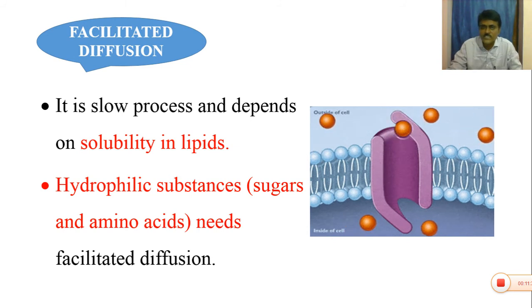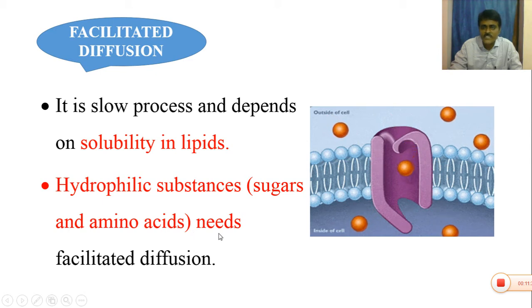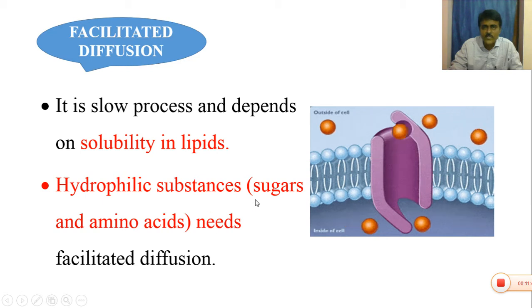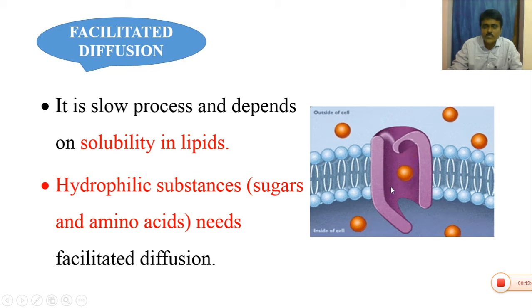The hydrophilic substances like sugars and amino acids need facilitated diffusion. Generally the hydrophilic, water-loving or polar substances like sugars and amino acids enter into the cell through the special protein molecules called porins.